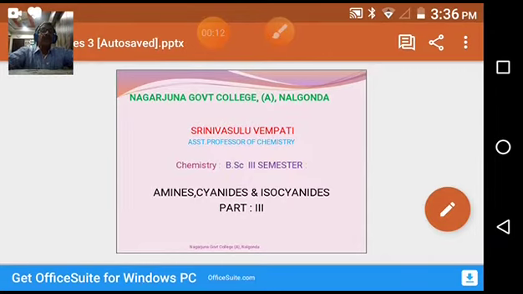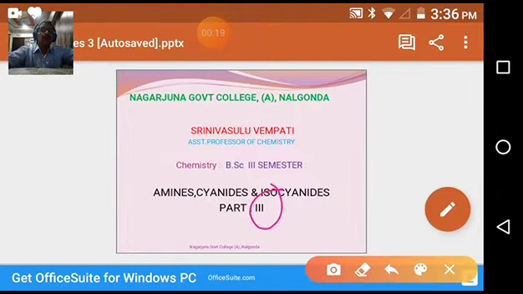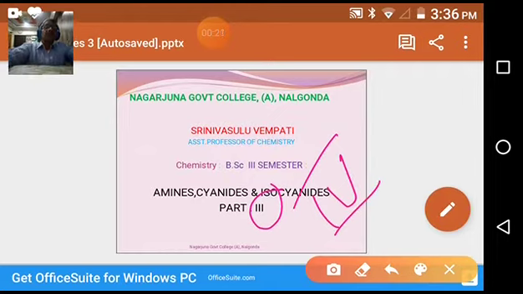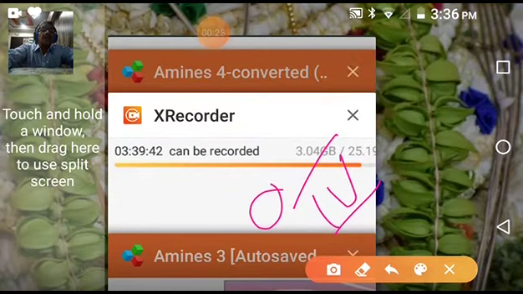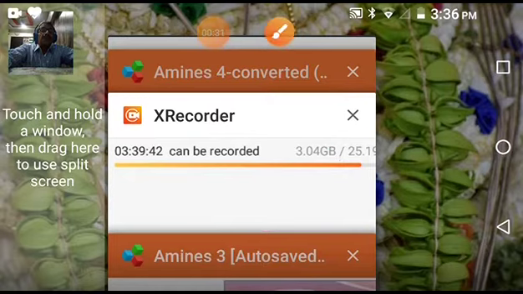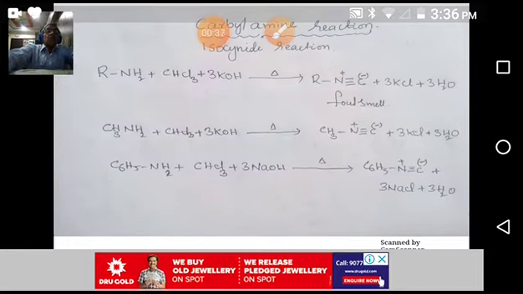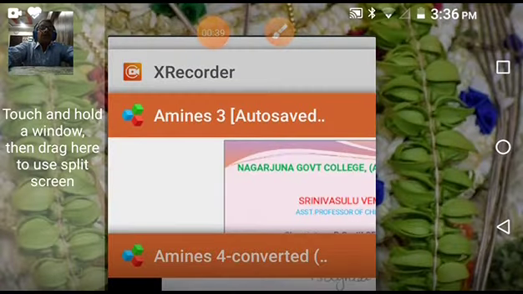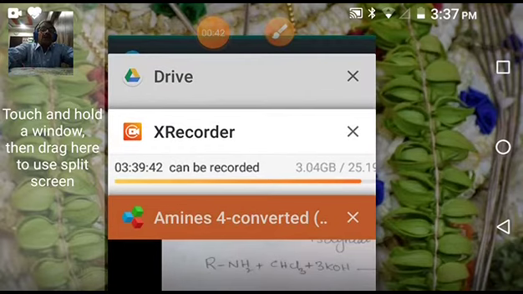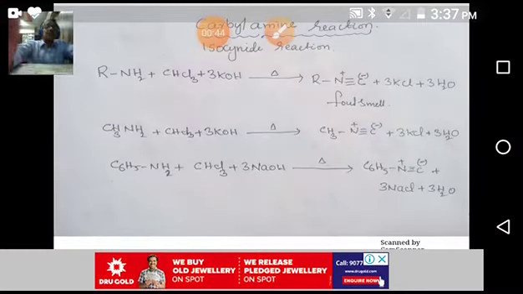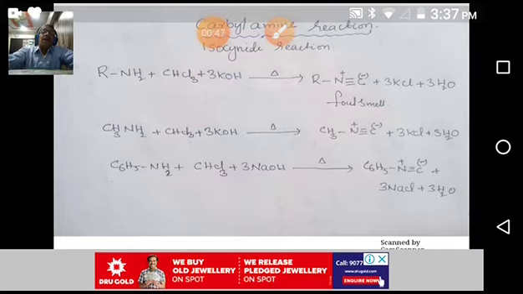Today, we will discuss amines part 4, not part 3, it's part 4. In the previous classes, we have discussed what amines are, the classification of amines, and the nomenclature of amines.